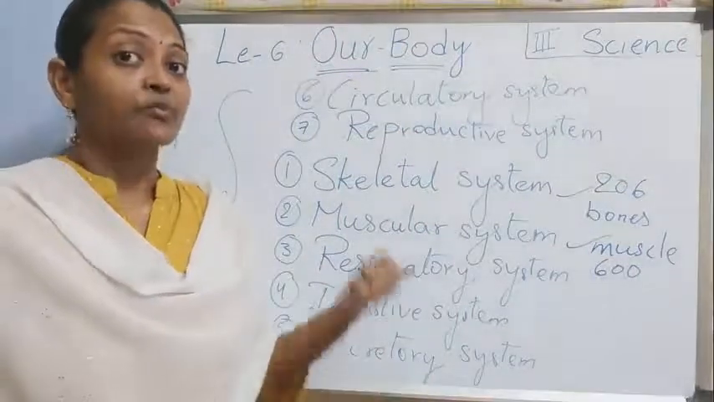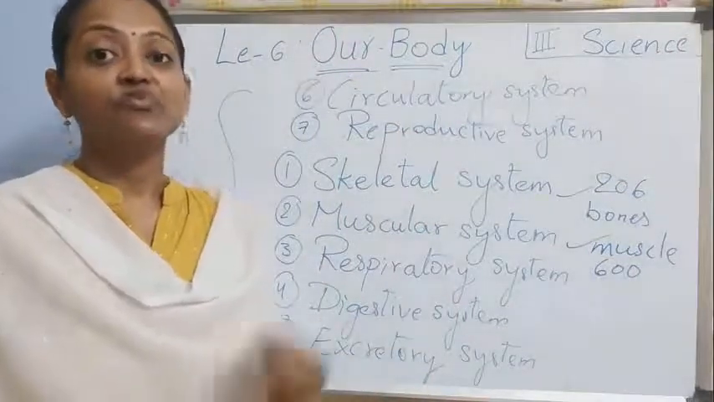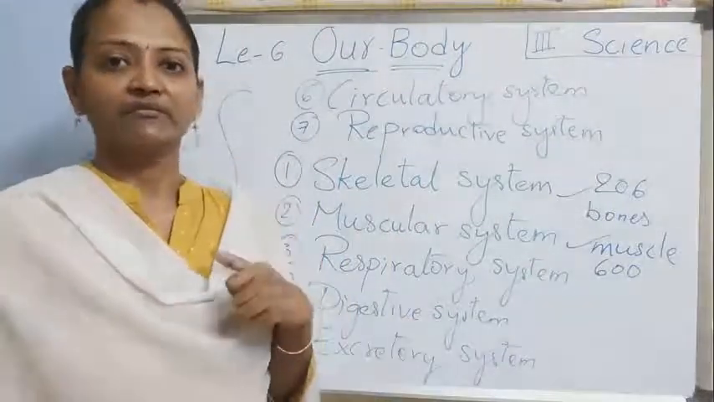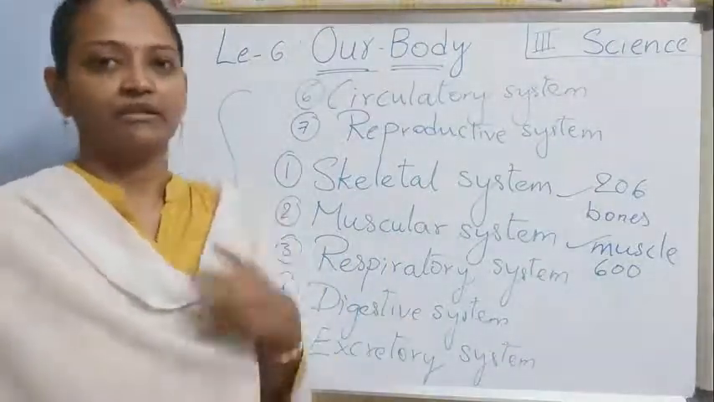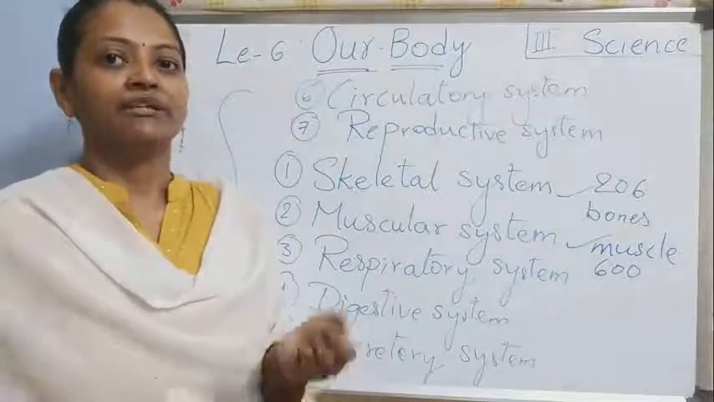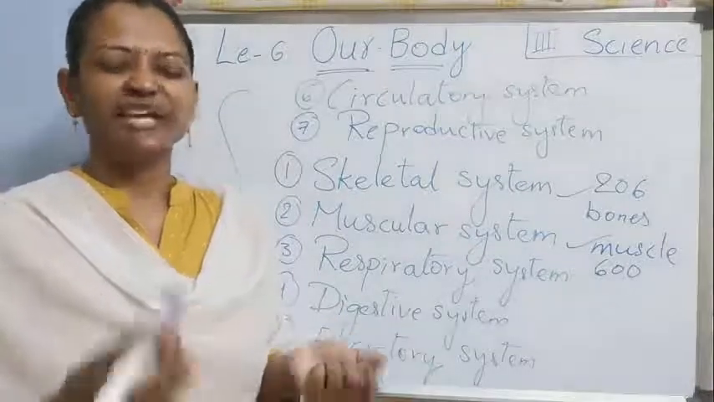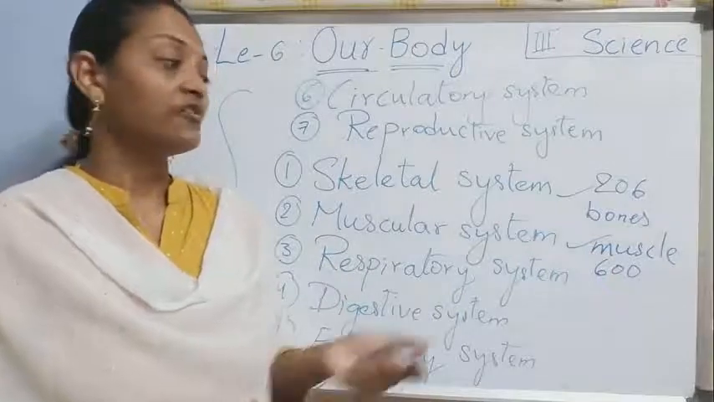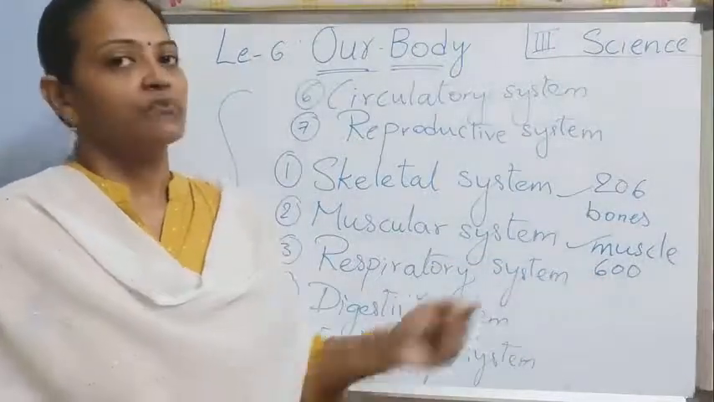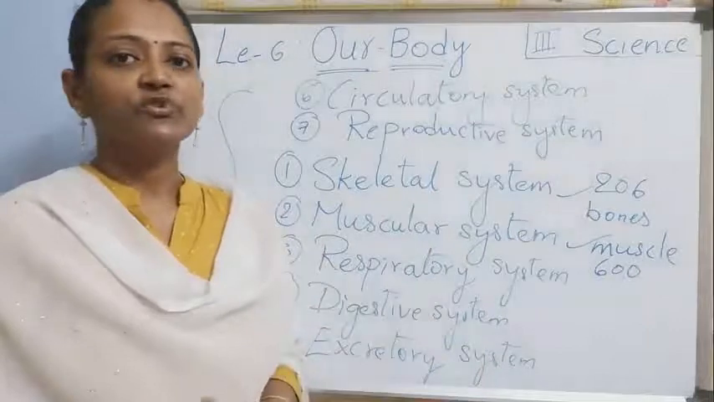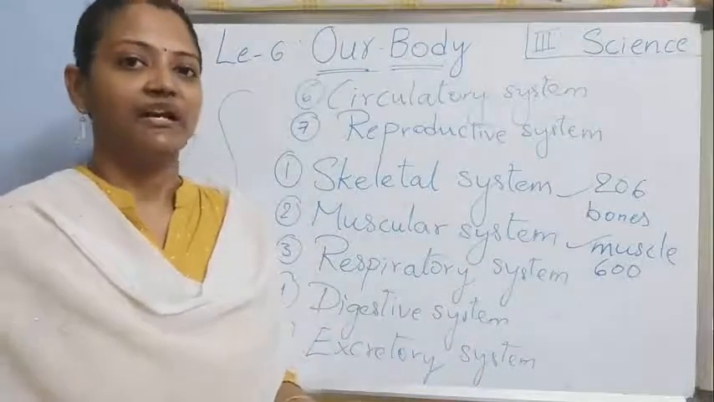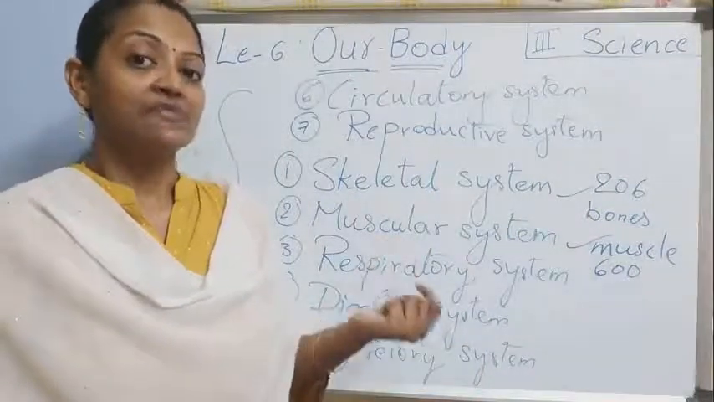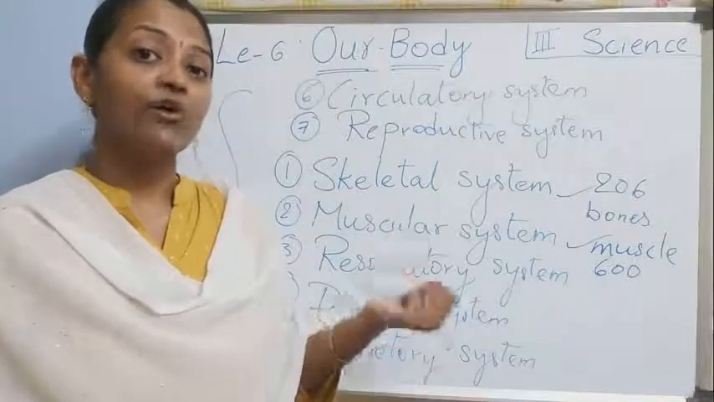This muscle and bone together help us to move. We are moving, right? I am nodding my head, talking, doing any work. How are we able to move? Because of bones and muscles. Without bones and muscles, we can't move any part. Understood? So muscles help us to move along with bone.